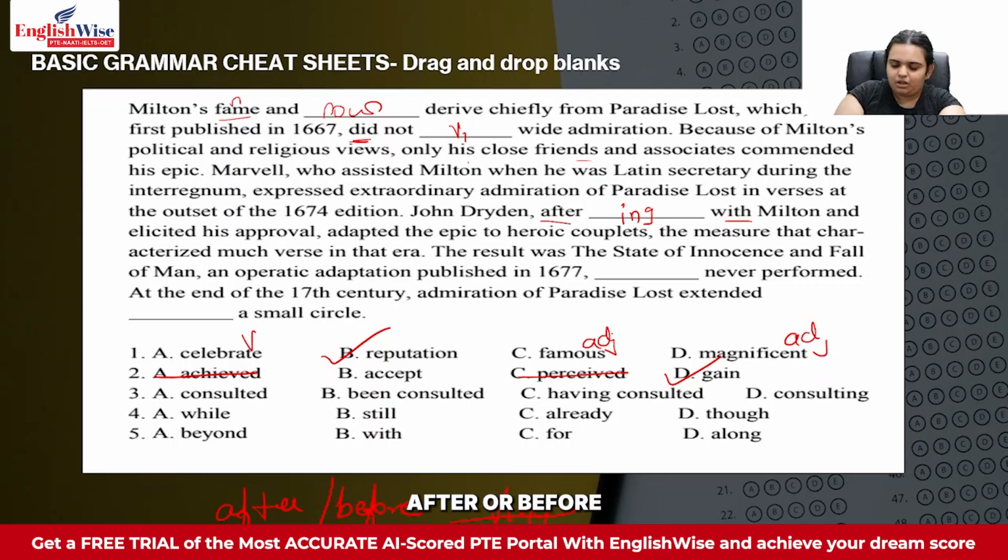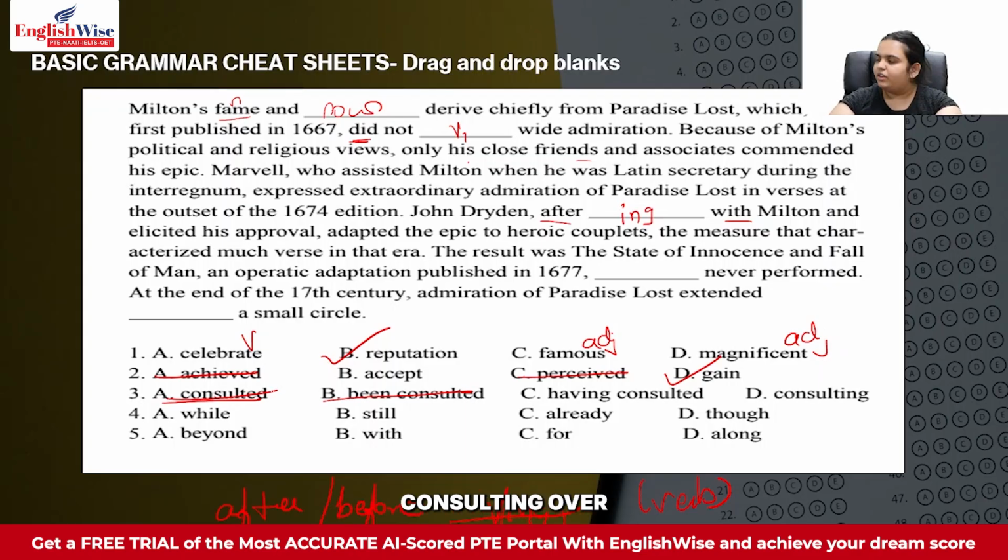After or before will be followed by V-ing verbs. Now again, this is not a very basic rule because we need to put certain things into consideration before selecting that. The sentence structure should be matching what we are trying to give over there. But if it is a verb, most of the times it is ing.